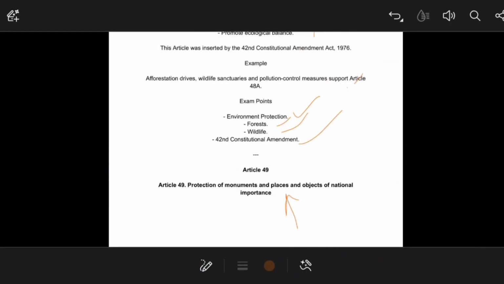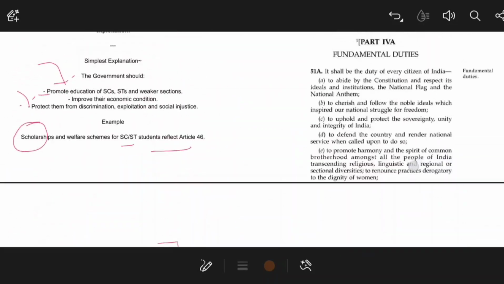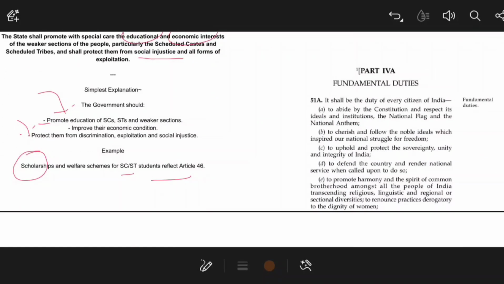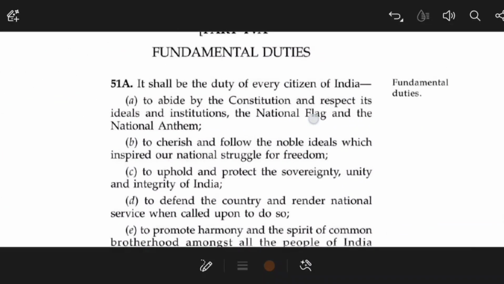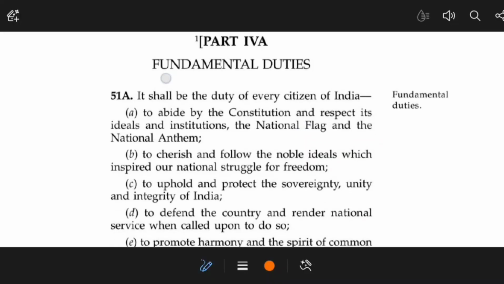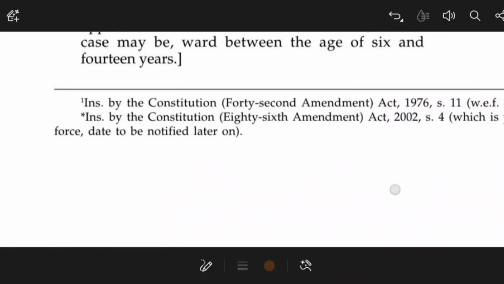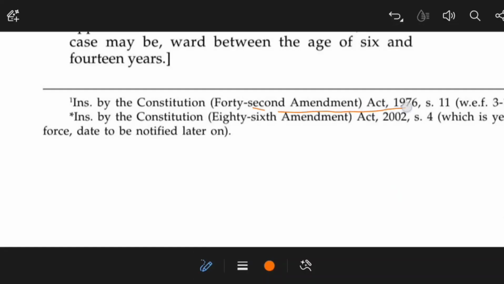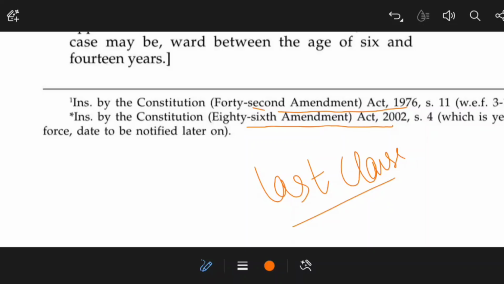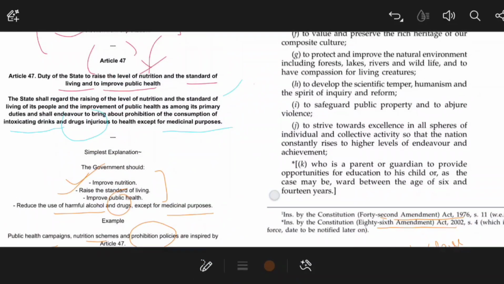As you can read here, fundamental duties were added by the 42nd Constitutional Amendment Act 1976. But there is another amendment, the 86th Constitutional Amendment Act, by which the last clause was added, which I am going to discuss.